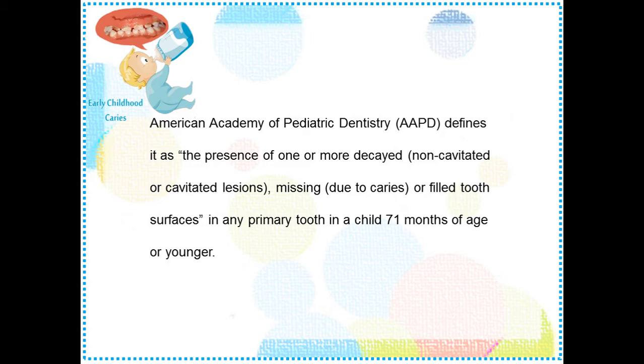So a child below 6 years, if he is experiencing either one or more decayed surfaces, missing surfaces or even filled surfaces, then he or she can be diagnosed as having ECC or early childhood caries.